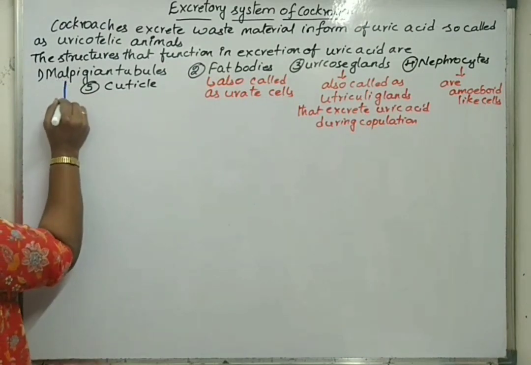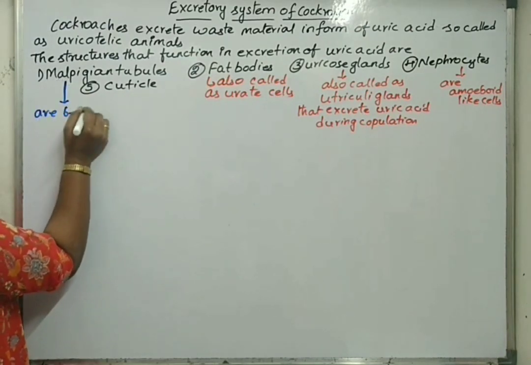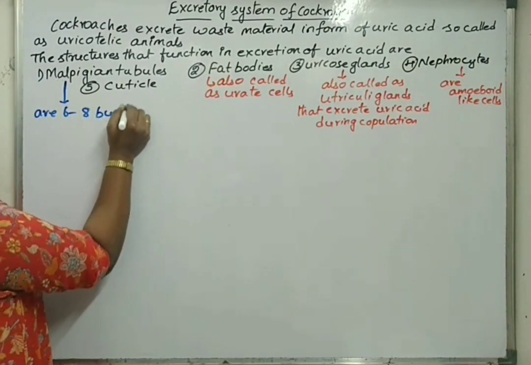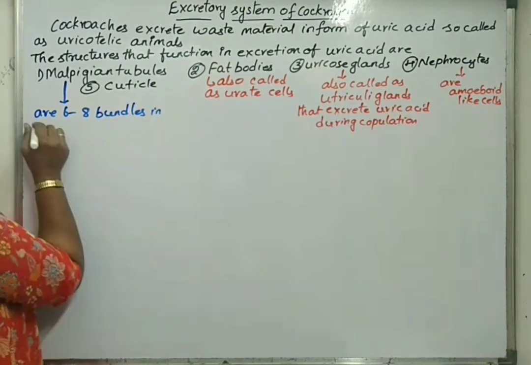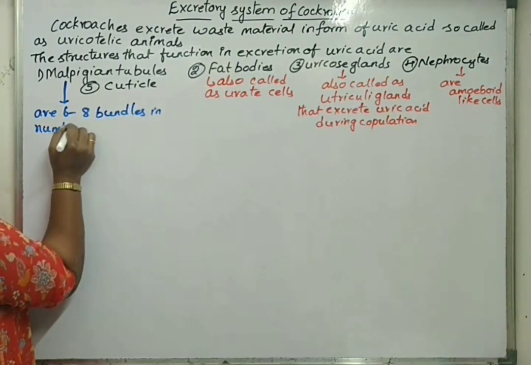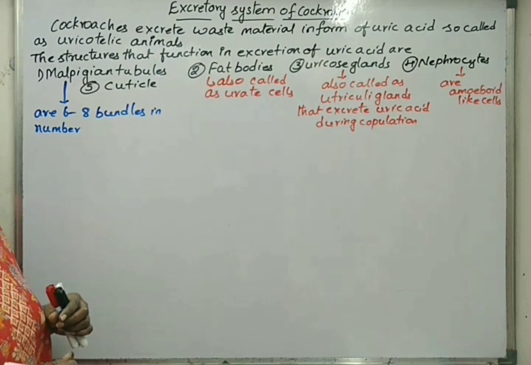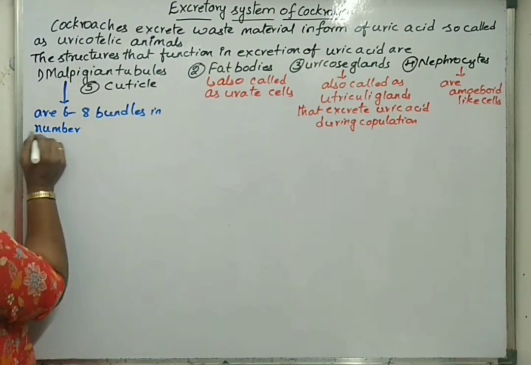These Malpighian tubules are 6 to 8 bundles in number. They are located at the junction of midgut and hindgut.